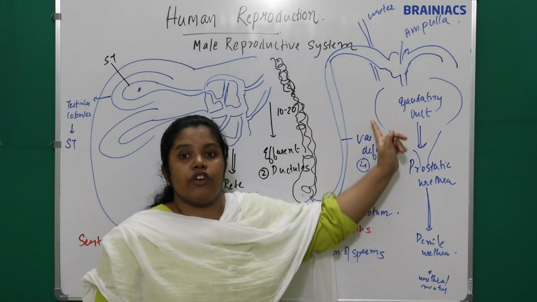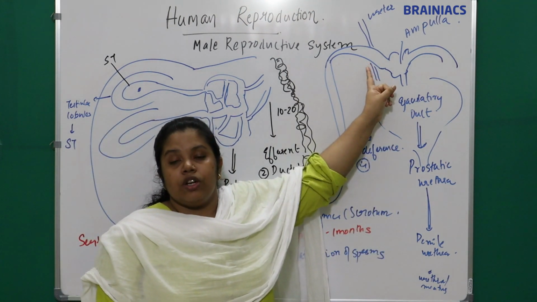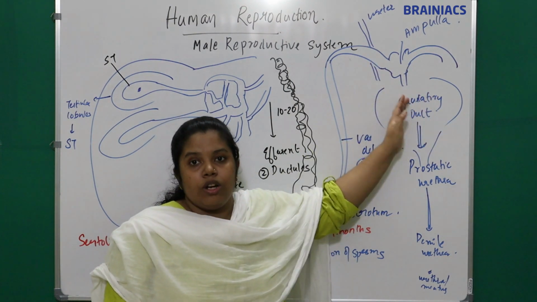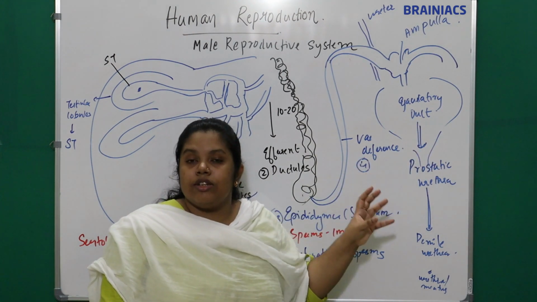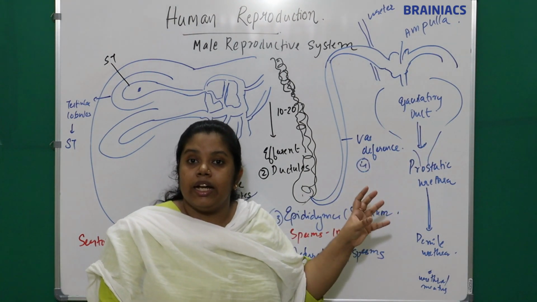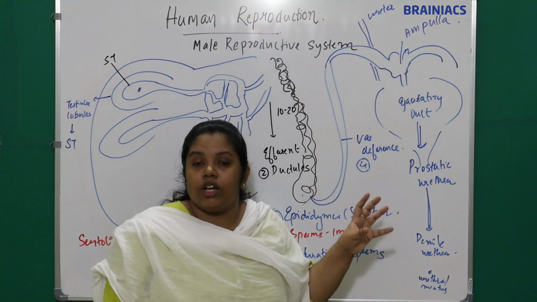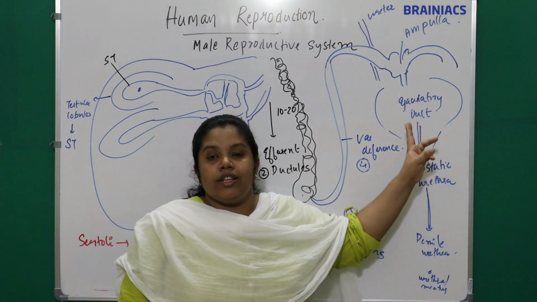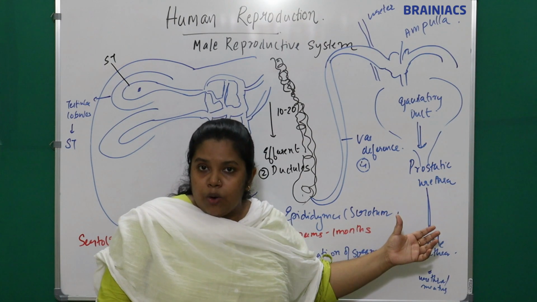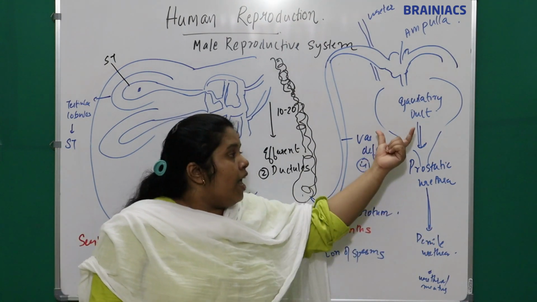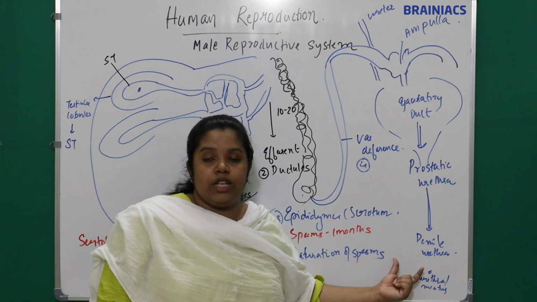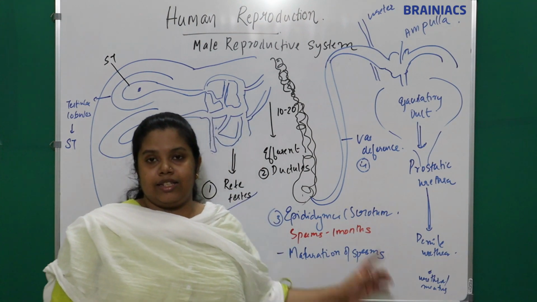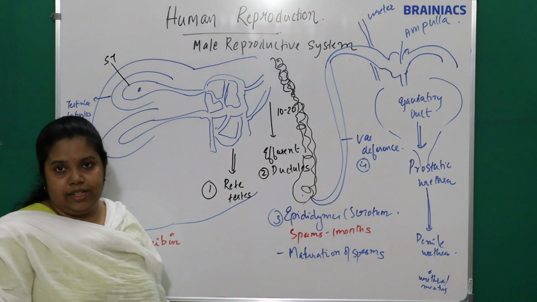From the epididymis, the vas deferens goes up to the abdominal cavity, where it coils around the ureter, and the terminal end of the vas deferens is called the ampulla, where the sperms are stored, okay? It gets connected with the vas deferens from the other side to form the ejaculatory duct. The ejaculatory duct then opens into the prostatic urethra, which later forms the penile urethra and opens out via the urethral meatus. Understand the pathway?